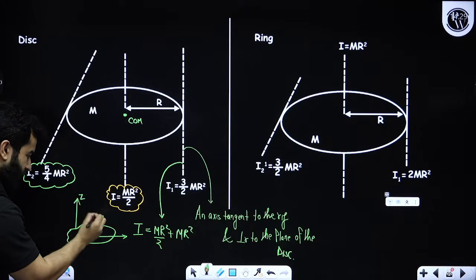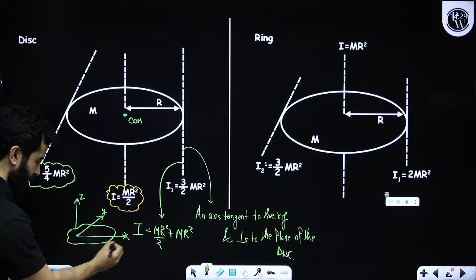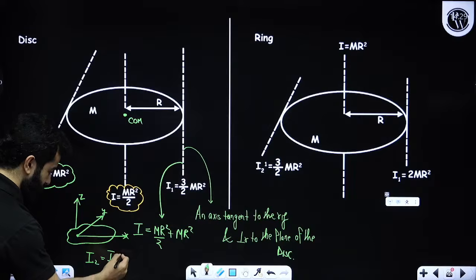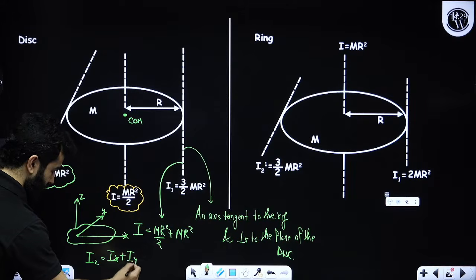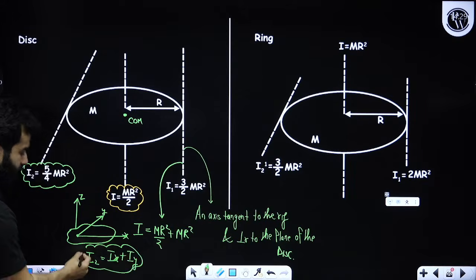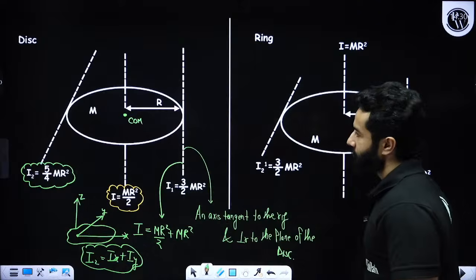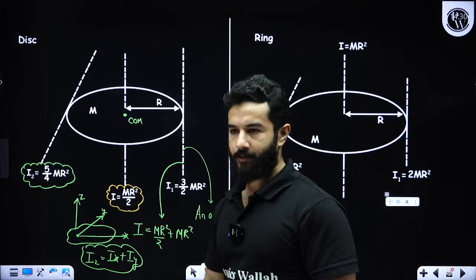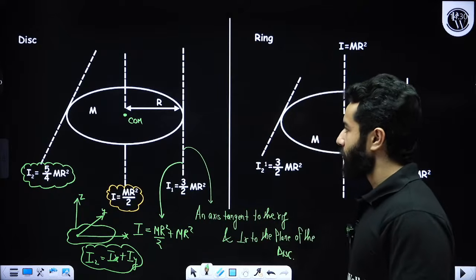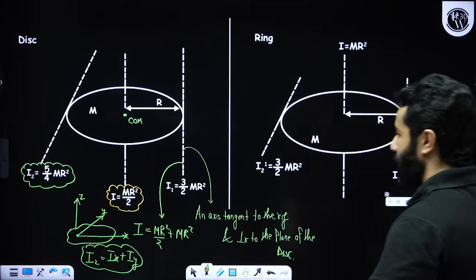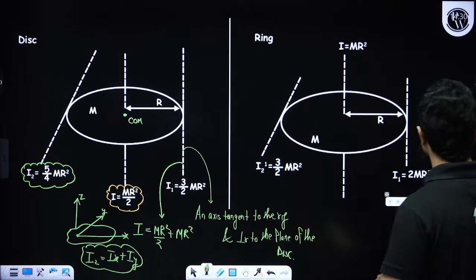Let's suppose this is z, this is y, this is x. So Iz will be written as Ix plus Iy. You can write it like this. All right, clear? Let me know if you have any other doubt. Sorted? And we can find out that 5 by 4 using this.